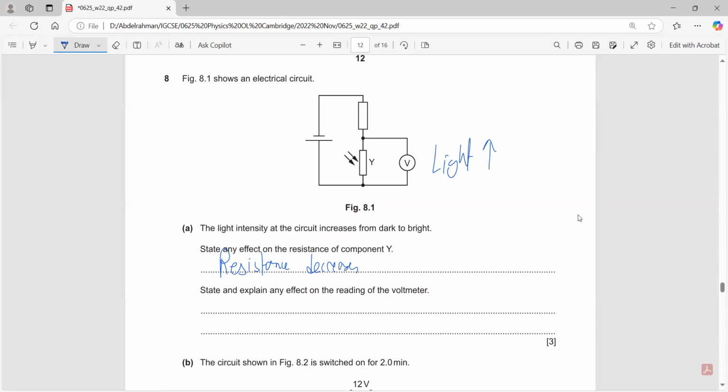State and explain any effect this has on the reading of the voltmeter. As the resistance decreases, the voltmeter is parallel to the LDR. So as the resistance decreases, the voltage will also decrease. Yes, the voltage or the reading decreases as well.